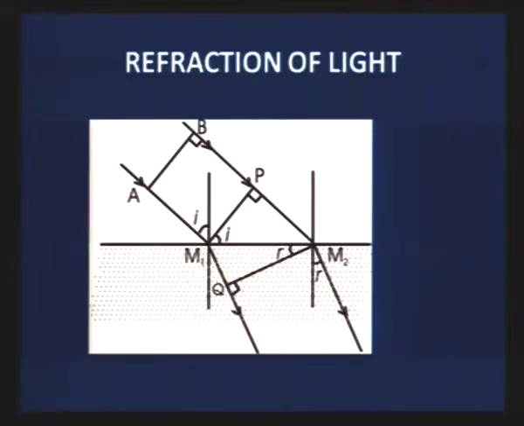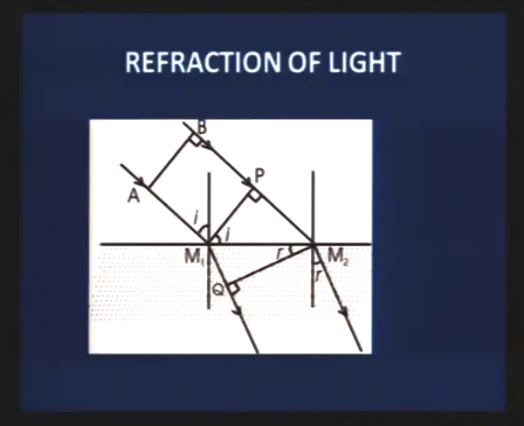I is the angle of incidence and R is the angle of refraction here. Points P and Q are the points on the incident wave front and refracted wave front. Again, an important point is that P and Q are points of the same wave front, but the medium is different. So, light does not travel the same distance from point P to M2 and from point M1 to Q. That is why these two distances are not equal.